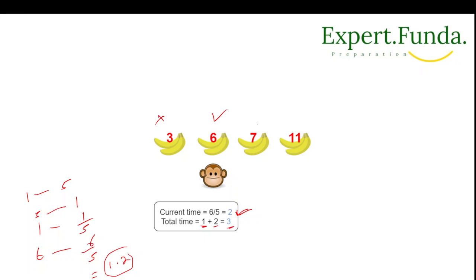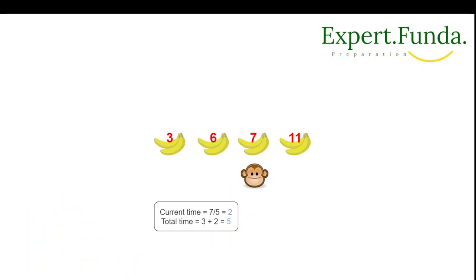Next, this is done, right? Previously the total time was 3. Now we are coming to this one, 7. Similarly, for 1 banana it is 1 by 5, so for 7 bananas we have 7 by 5, correct? And 7 by 5 with the upper limit becomes 2. So we do 3 plus 2 equals 5, so the total is 5.